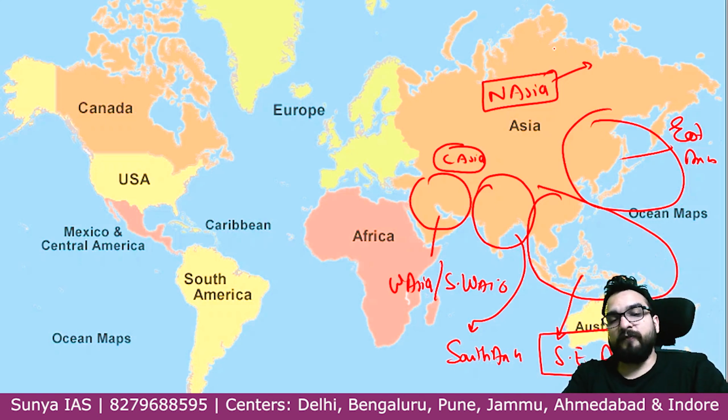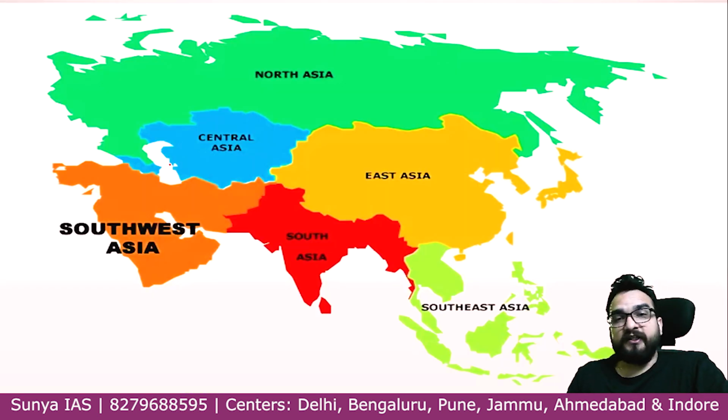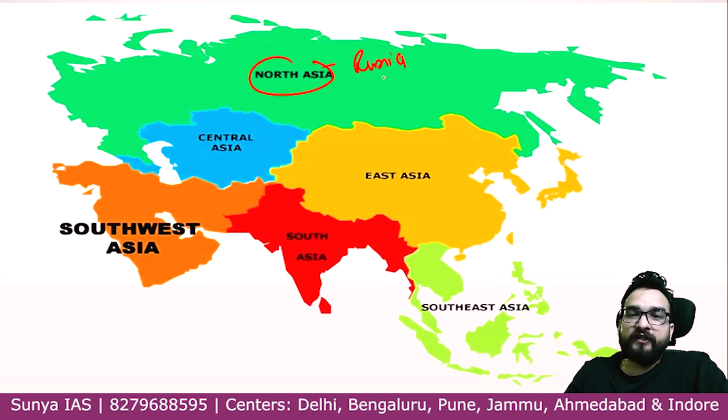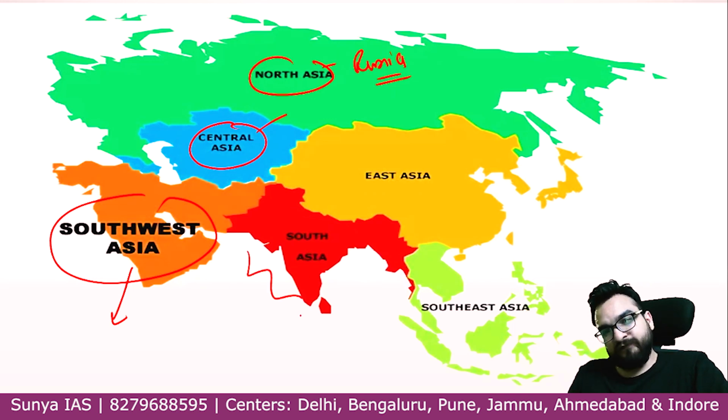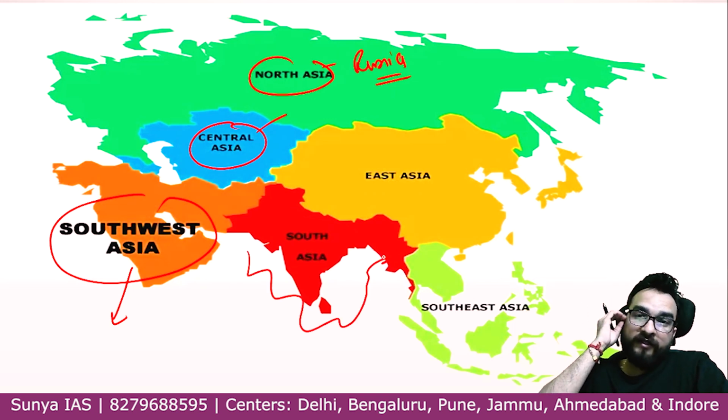Let me show you in the map. This is basically your Asia, guys. Now we have divided Asia into North Asia. This is basically covering one country only, Russia. Central Asia, you will be seeing a group of 5 countries. Southwest Asia, you will be seeing all the countries. South Asia, Akhand Bharat, guys, present over here, right?